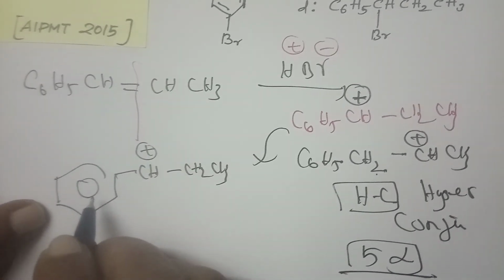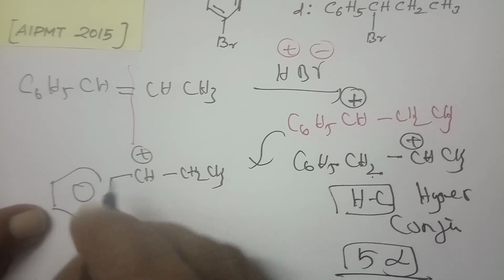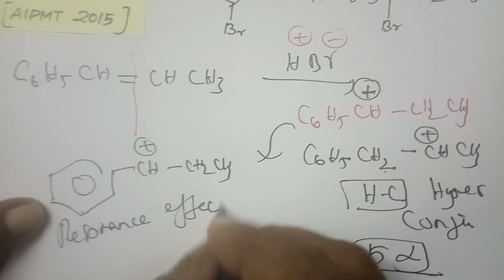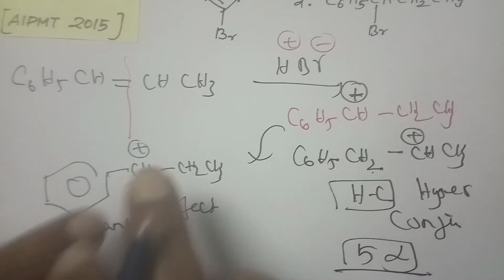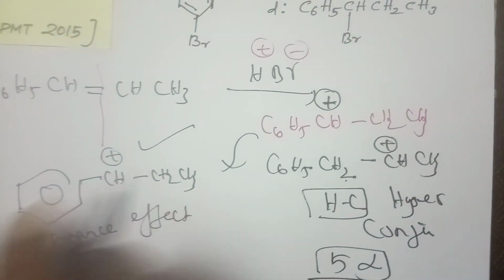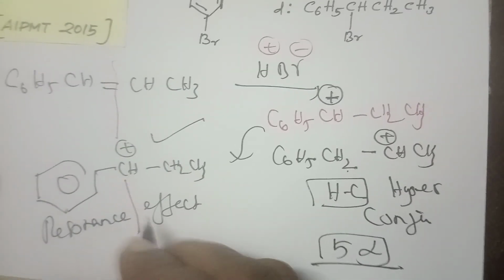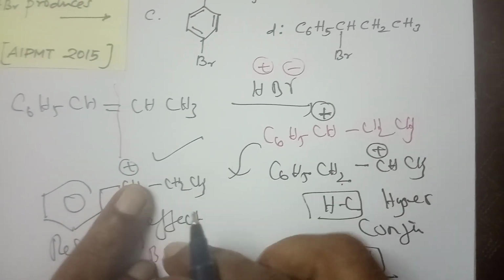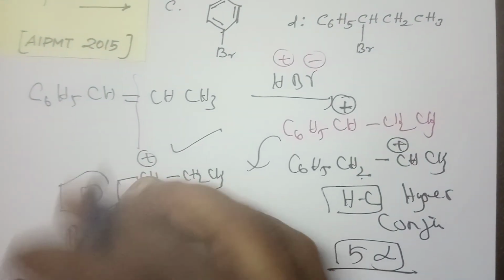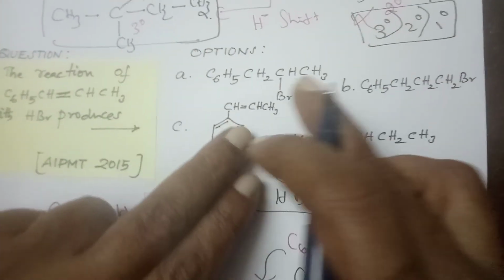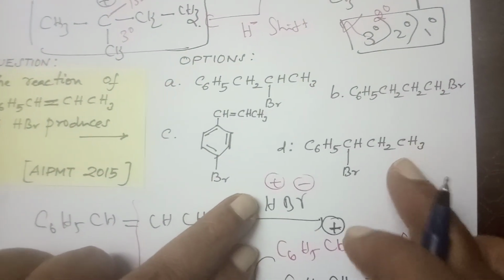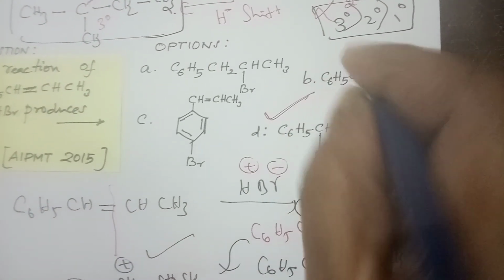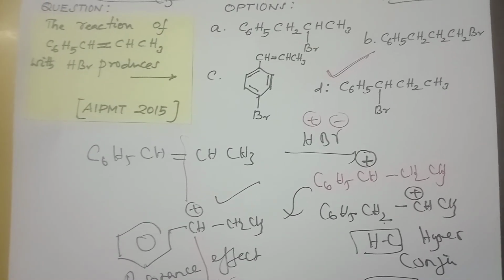So now what is stable? This is more stable because here the effect is called the resonance effect. In a fraction of a second you can identify. So this is stable, selected; there you put Br on the carbon atom. Find out the structure. Before going to that, put it in your mind: CHBr, one side is ethyl, one side is phenyl. Go to the options. Here one side is ethyl, one side phenyl and Br. Like that we have to answer in a very fast manner in the examination hall.